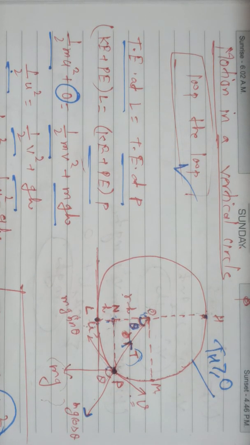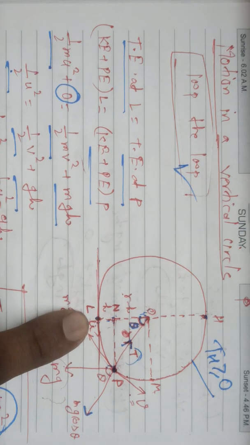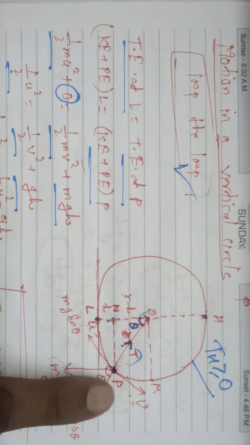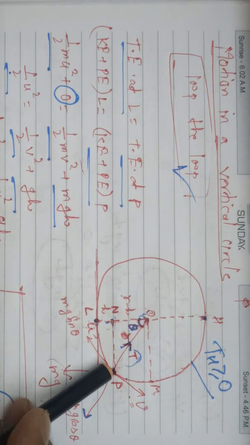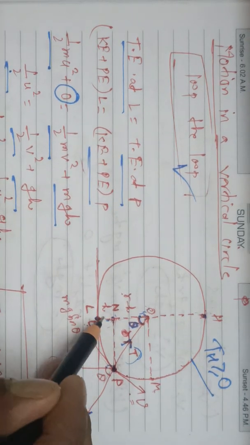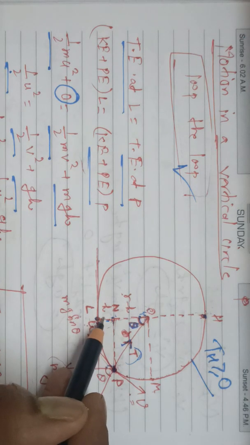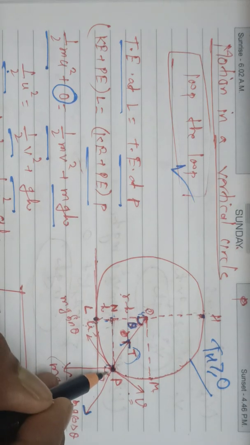After that, we need to find the velocity at any point. Suppose the body passes through the lowest point L with velocity u and through any point P with velocity v. In moving from L to P, it has moved up through a vertical height, which is equal to small h. According to the law of conservation of energy, the total energy at this point must be equal to the total energy at this point.